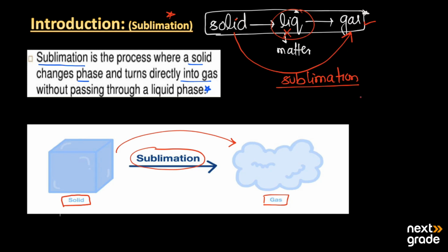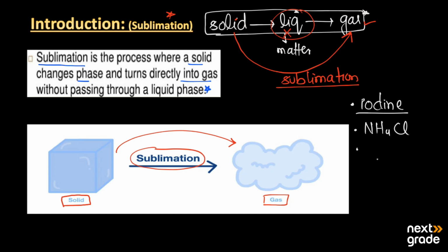For example, we have iodine. When it is placed at room temperature, it sublimes, or upon heating it also sublimes. Then we have the example of ammonium chloride, NH4Cl, which also undergoes sublimation.